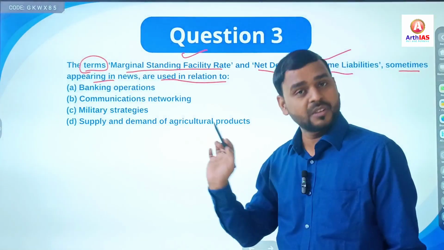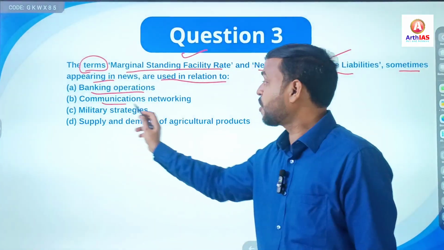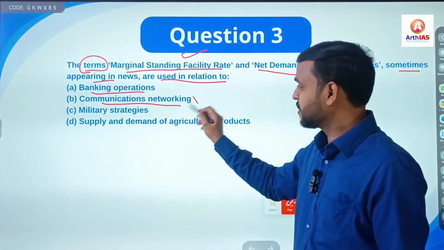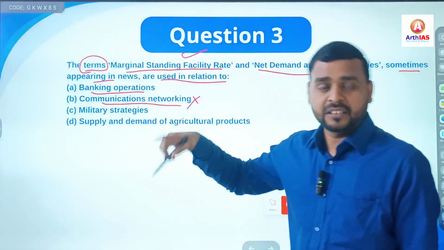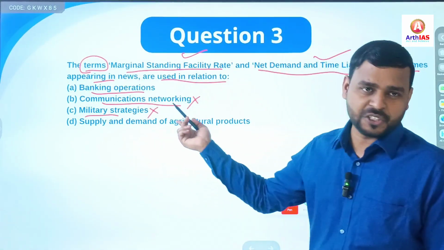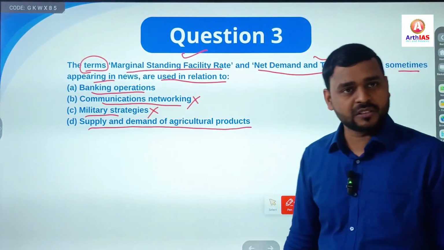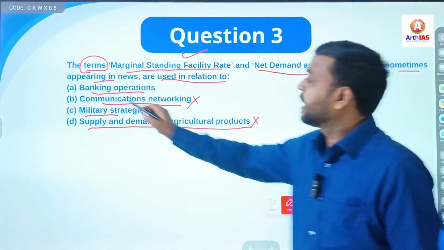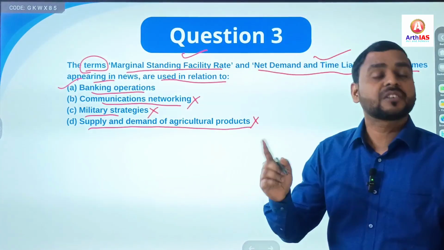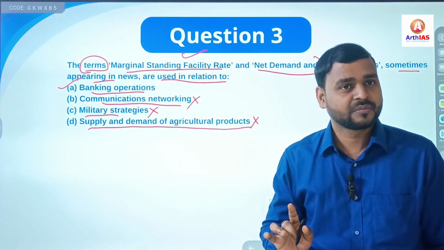related to what? First, banking operations, right? Second, communications networking. The answer is no. Completely irrelatable. Military strategies, again, no relation. Supply and demand of agricultural products, again, no. Basically, it is a banking related term and it is related to banking operations.